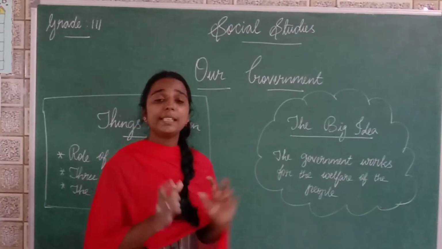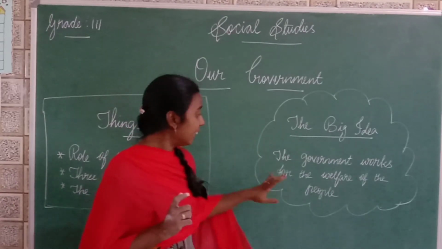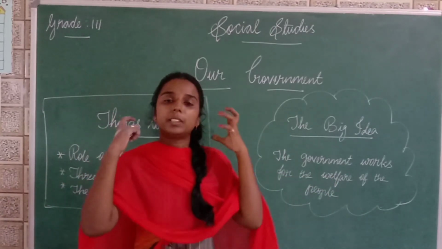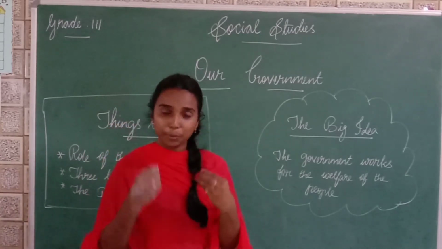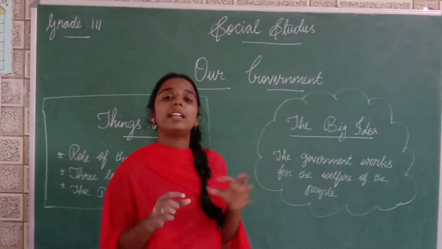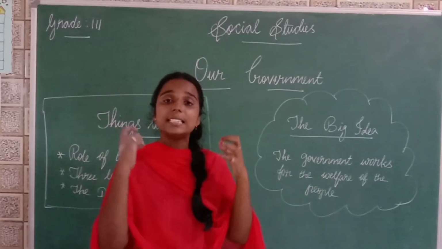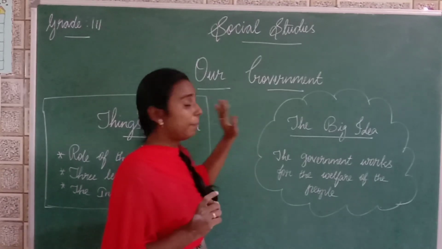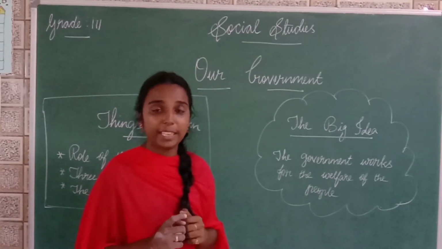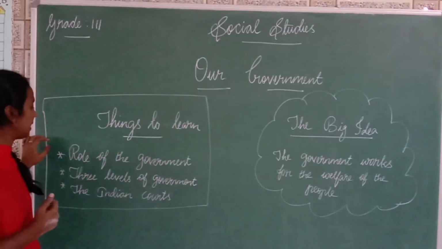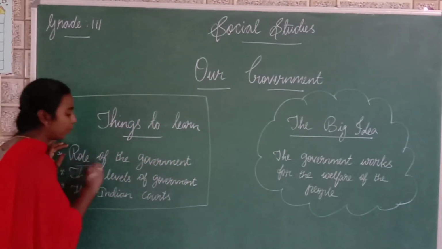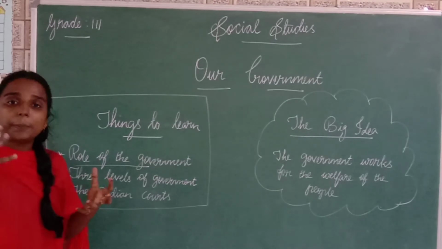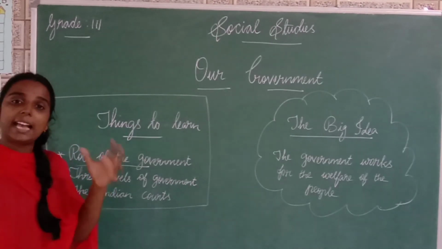Yes children, now see what is the main idea behind this lesson. The government works for the welfare of the people. So after learning about the government, at the end of this lesson we should know that the government is working for the welfare of the people. Government is there for our good only. That is the main idea of this lesson, our government. And what are the things we are going to learn in this lesson? First we are going to see what is the role of the government. Role means duties. I said to you already, government is chosen by the people to take care of the people, right?